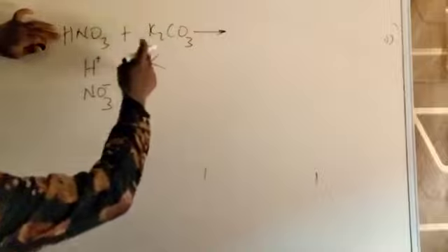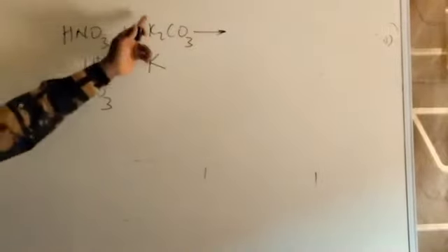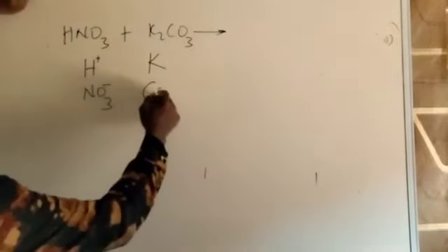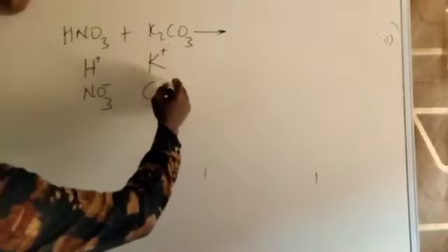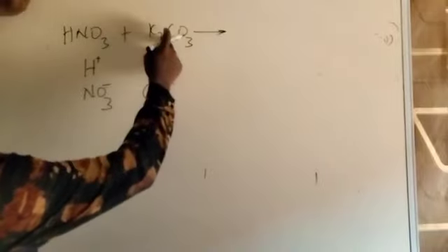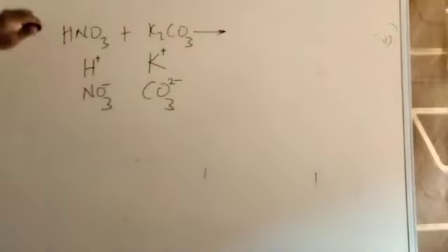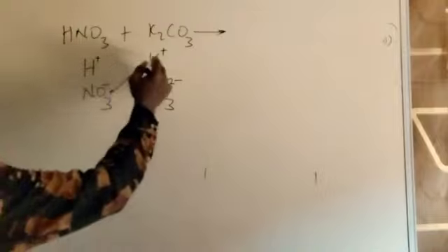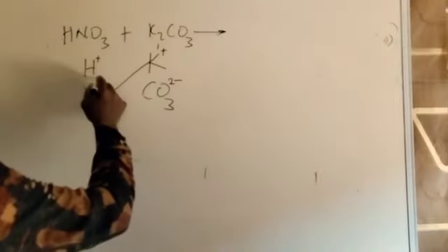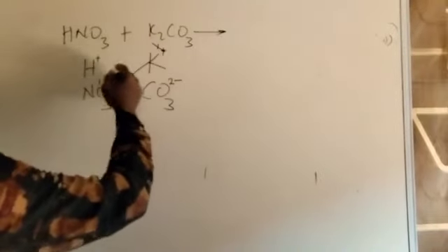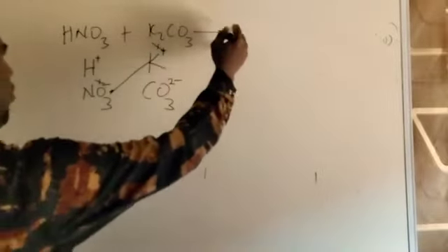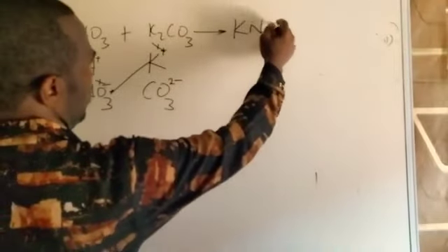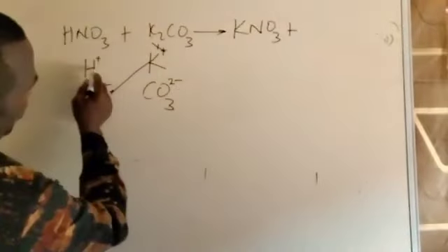The charge is -1. The first element, K, I didn't go with the 2, because these 2 must have come from the other one. And then CO3, and then this one is 2. The 2 you have here is -2, that is the charge, the valency being 2. You marry unlike terms together. The charge here is 1 and the charge here is 1. No need to change. Since they're equal, you just cancel the charges and join them together. We have KNO3 plus